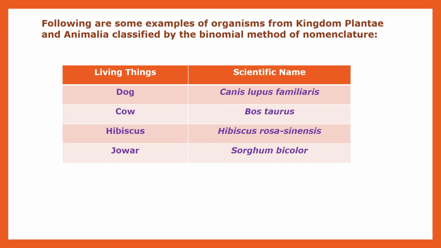Now let us see some examples of living things according to binomial nomenclature, for plants and animals. Dog: the scientific name is Canis lupus familiaris. Cow: Bos taurus. Hibiscus: Hibiscus rosa-sinensis. Jowar: Sorghum bicolor. These are the scientific names for these plants and animals.